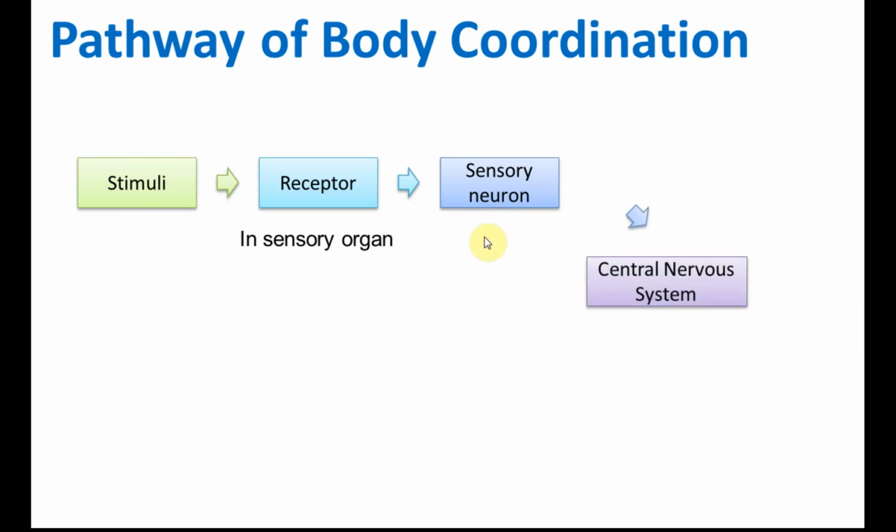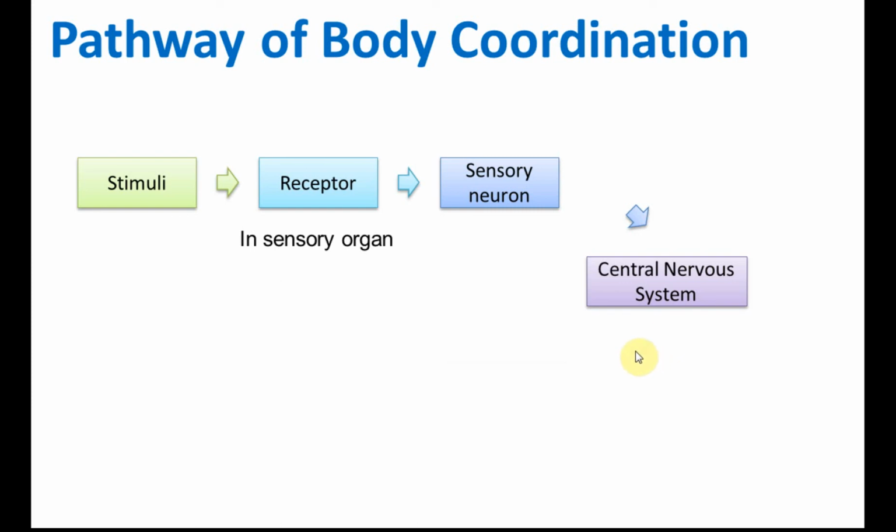and then the impulse is transmitted to the central nervous system. The central nervous system consists of the brain and the spinal cord. Most of this impulse will be sent to the brain, but for certain impulse, we need to react as soon as possible to the stimuli, and therefore it will not be sent to the brain, but instead it will be sent to the spinal cord. We will discuss this later when we discuss the reflex reactions.